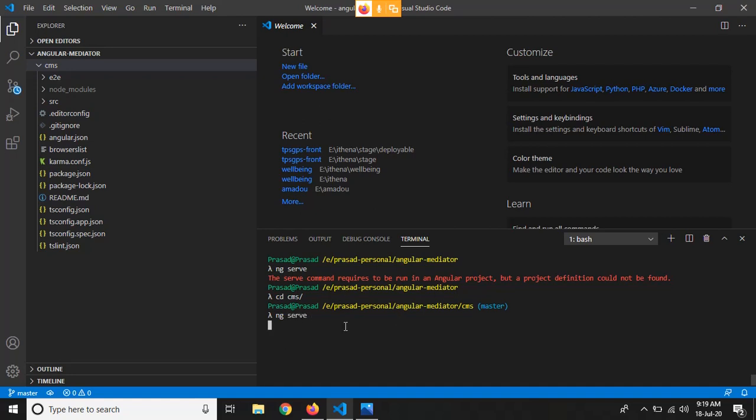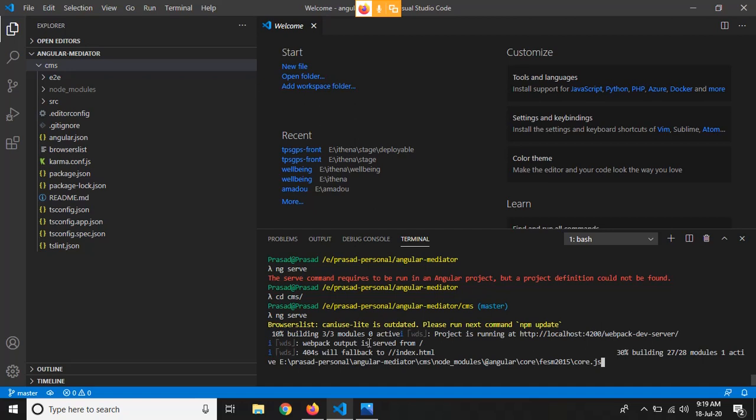This ng serve command will compile our Angular application, and it will make our Angular application available on localhost 4200, which is the default port for running an Angular application in real time. If you want to change the port number for the Angular application, you can change it by adding just the port option to this ng serve command. It will host your application on that particular port. So now the application is compiling.